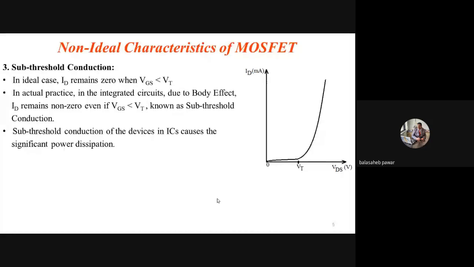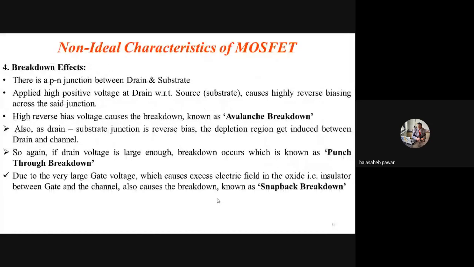Okay. Now the next one, that is breakdown effects for the non-ideal VI characteristic of MOSFET. Again, see, you are well familiar. Just recall the construction of the MOSFET. There is one PN junction between drain and substrate, right? If it is an N-channel E-MOSFET, then the drain region is N type and the substrate will be of the opposite type, that is P type. So there is a junction between the drain region and the substrate, okay?